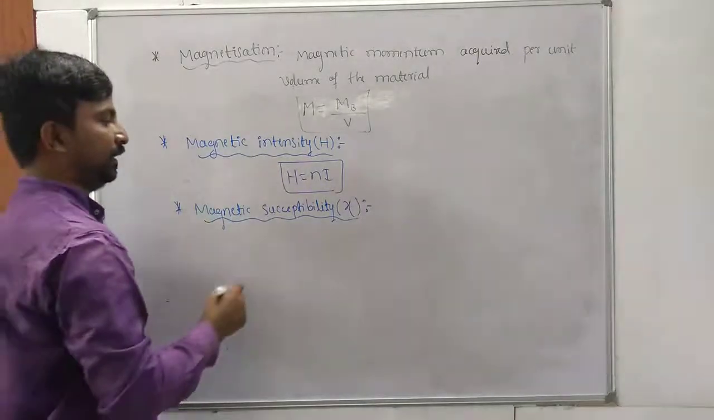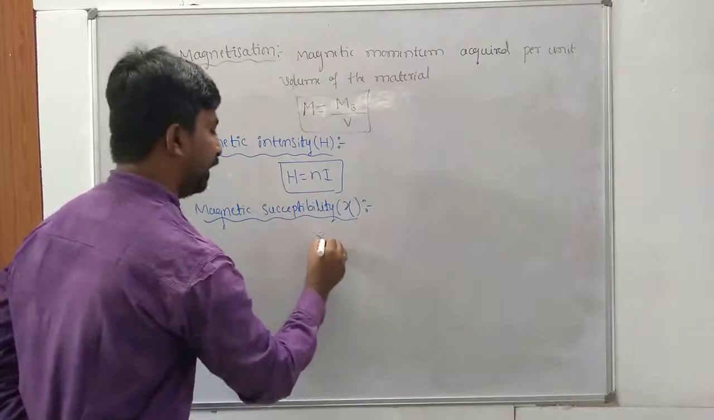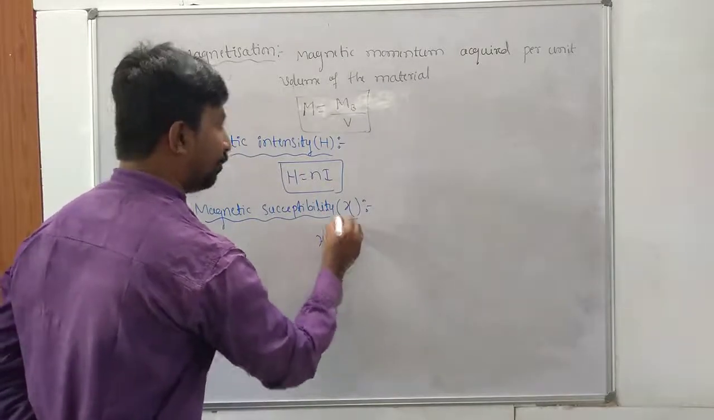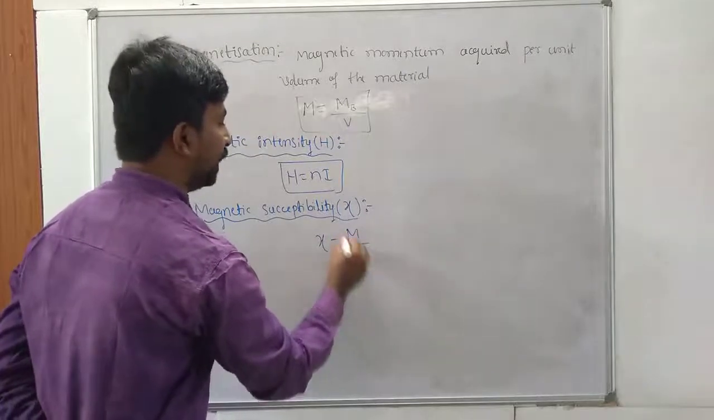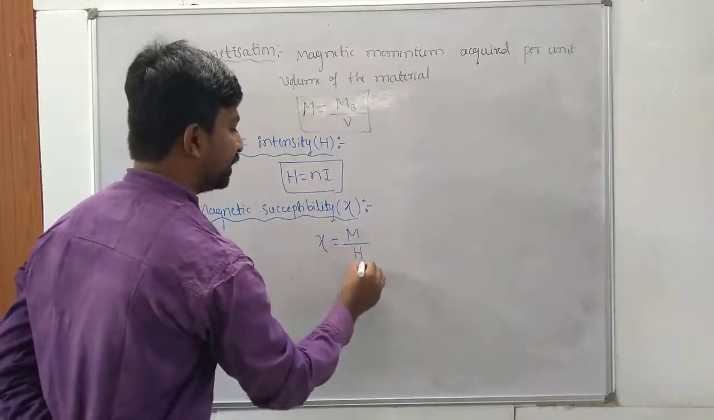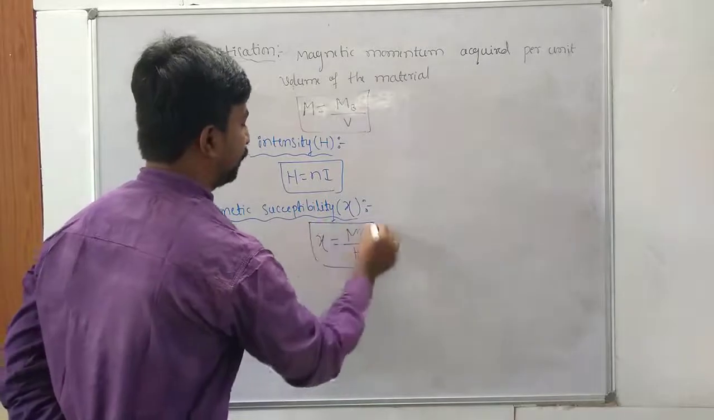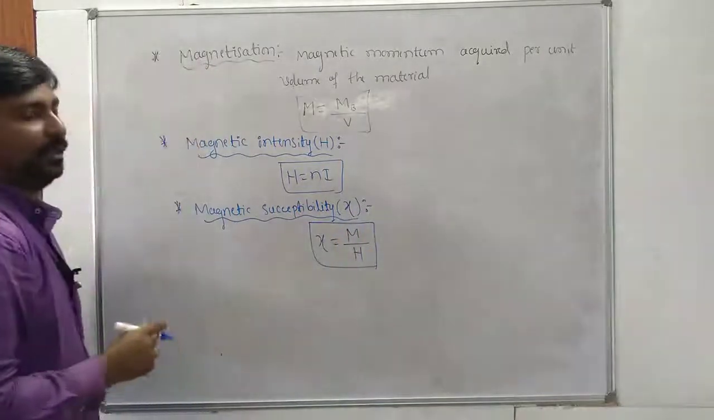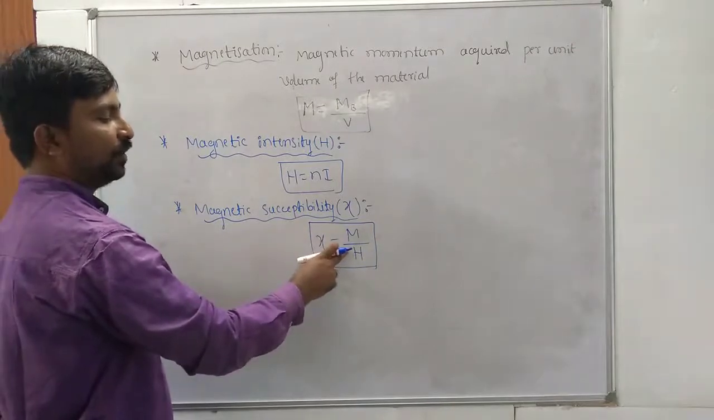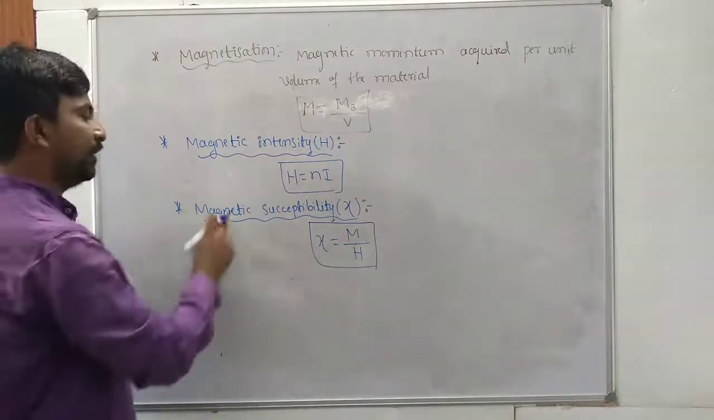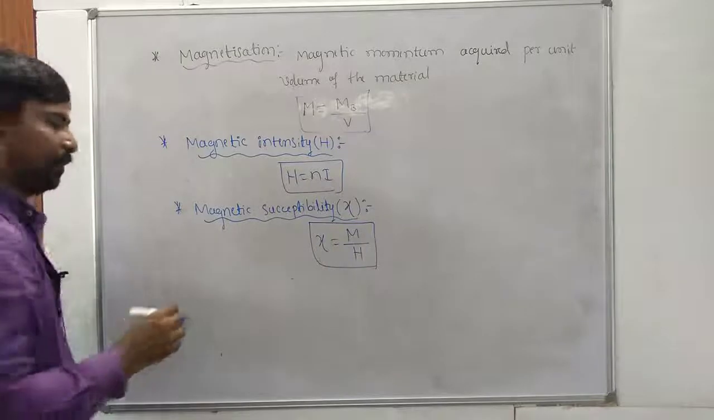So Xi is equal to the ratio of magnetization, which is capital M, to the magnetic intensity, that is H. So this is called what? Magnetic susceptibility. Once again, it is the ratio of magnetization to the magnetic intensity that is called magnetic susceptibility.